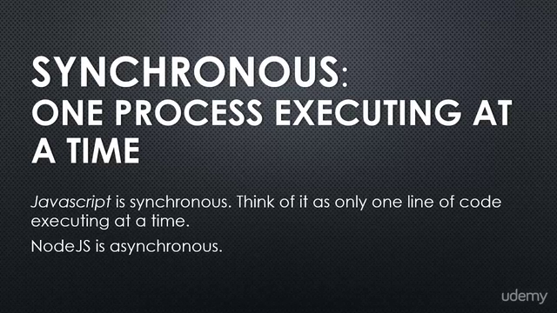This is a common misconception when it comes to JavaScript and Node. You may hear the term asynchronous JavaScript, but that's really a misleading term. JavaScript is designed to be synchronous. There's only one thing running at any point in time, basically one line of code running at any point in time.